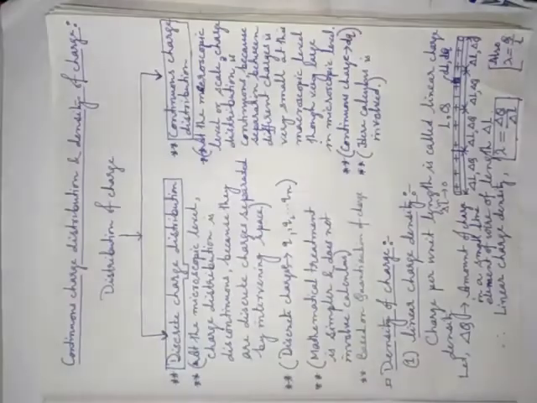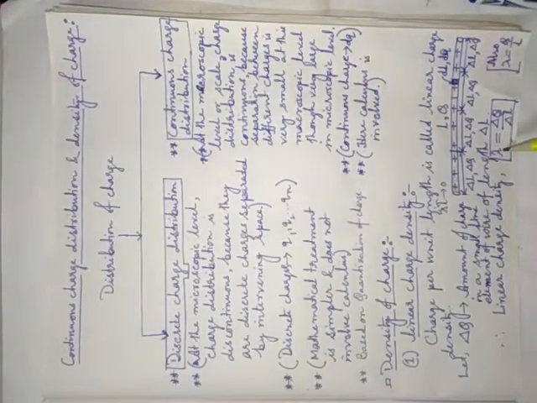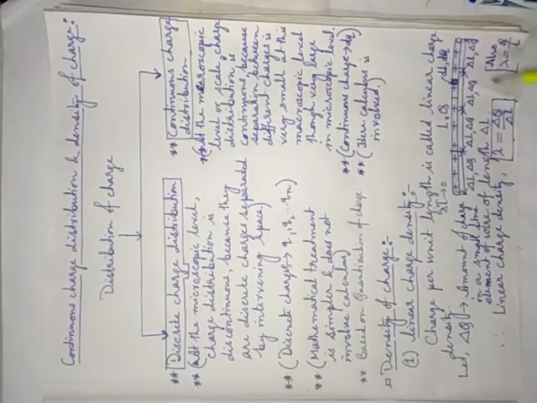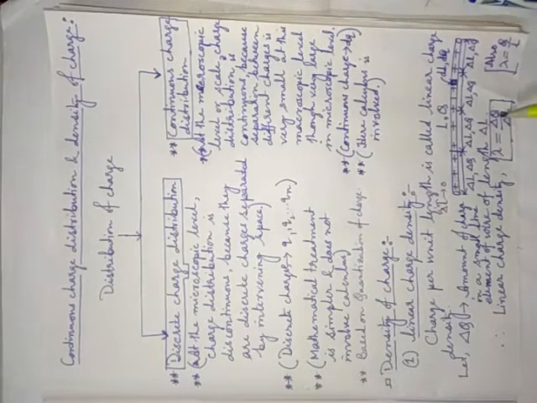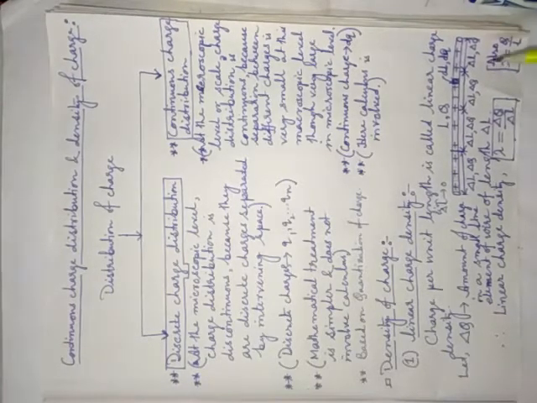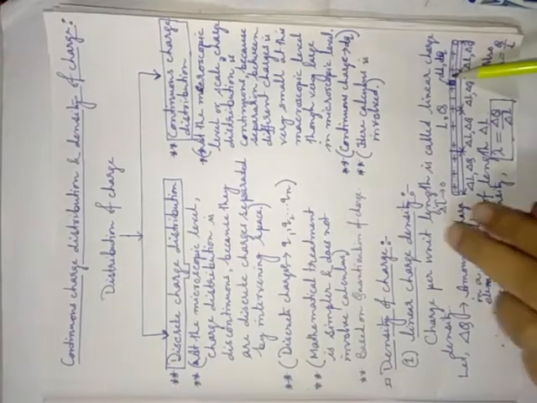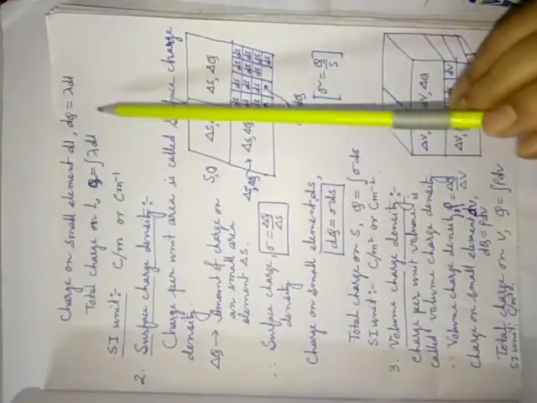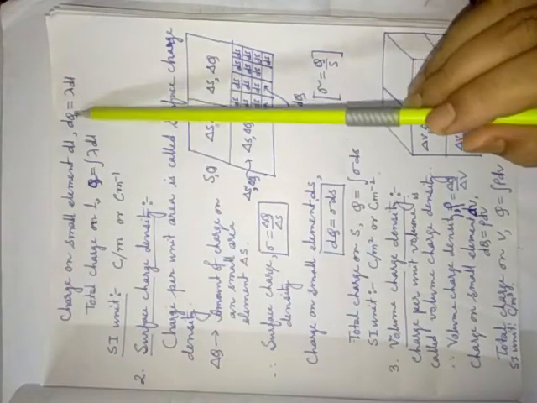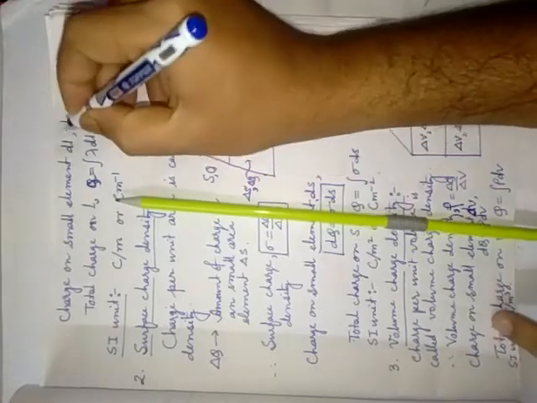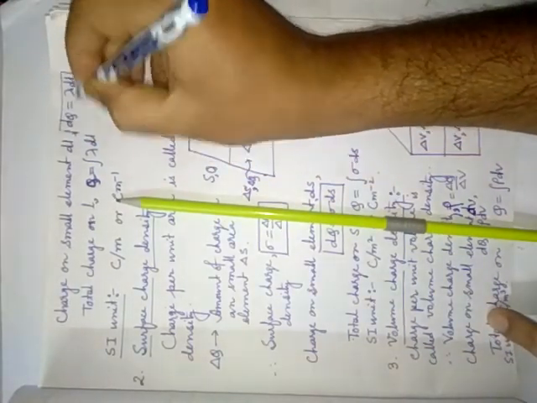Why? Lambda means charge per unit length. If unit length contains lambda charge, then dl length will contain how much charge? dl into lambda. This formula you remember, it will help you.